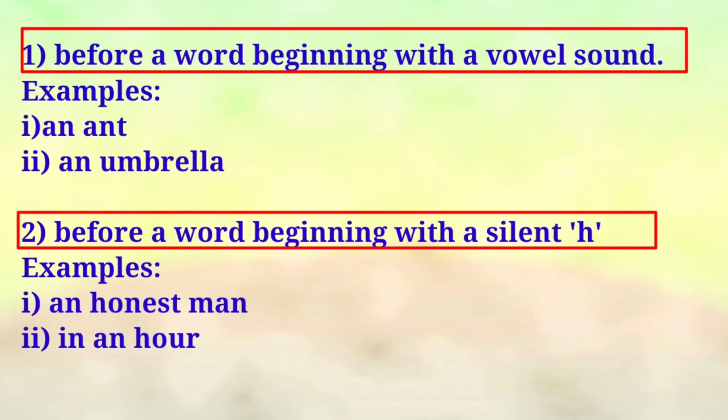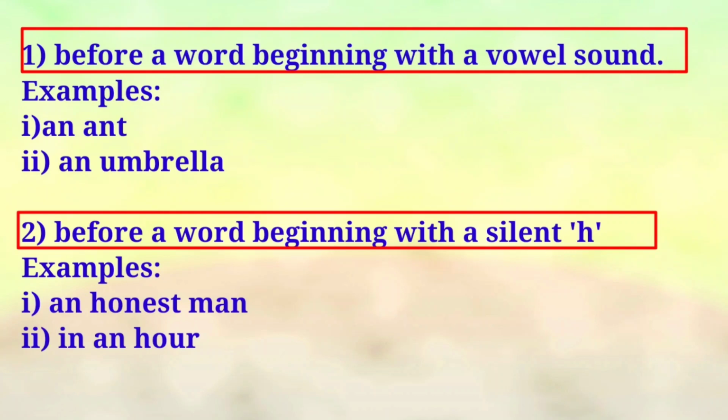Look at this example, dash ant. So the word begins with a vowel sound. So what you have to use here? Yes, you have to use an. And then look at the second example, dash umbrella. The word begins with a vowel sound. So you have to use an. Okay students, remember that if the word begins with a vowel sound, you have to use an.